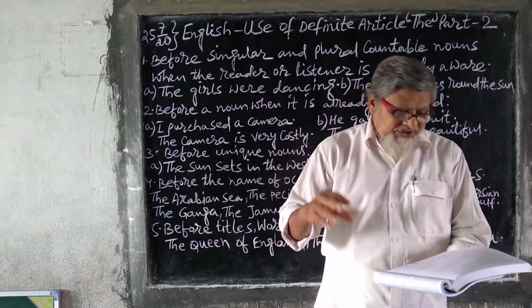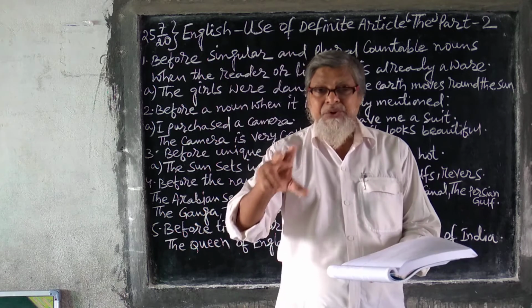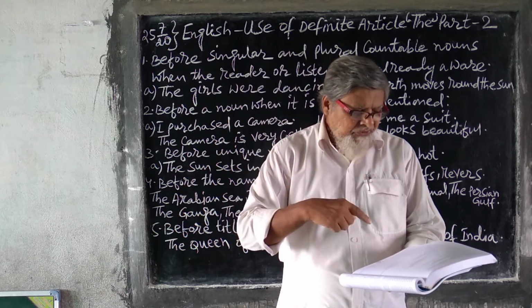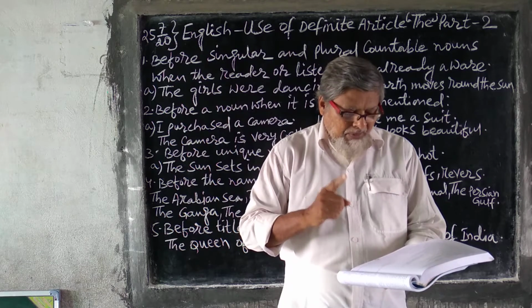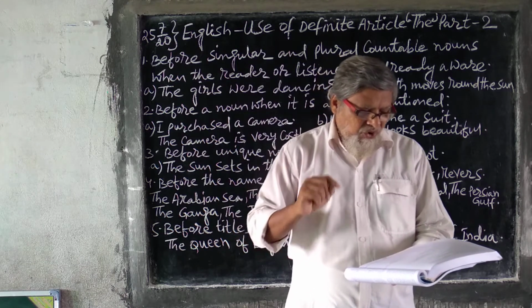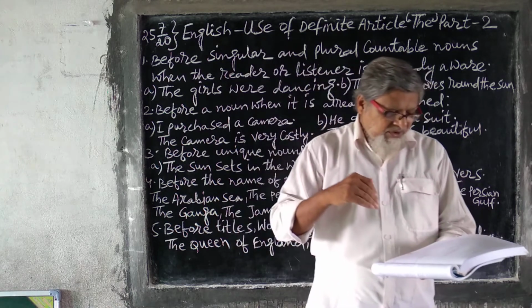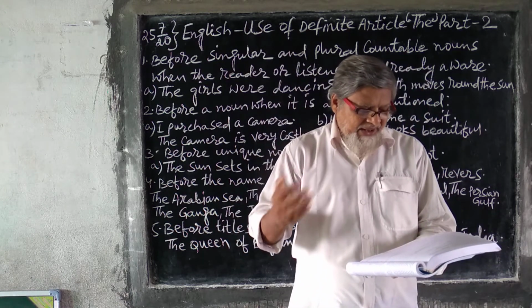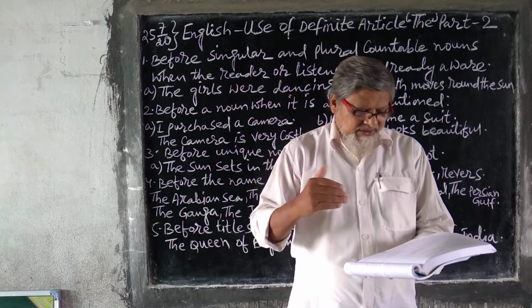Before the names of parts of body: you got a deep wound in the hand, particular hand. Before a proper noun, when it expresses a party or a community: the Congress Party, the Hindus. Before some common items like go to the office, the circus, the show, the cinema.